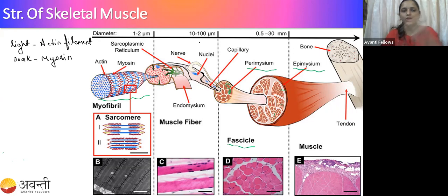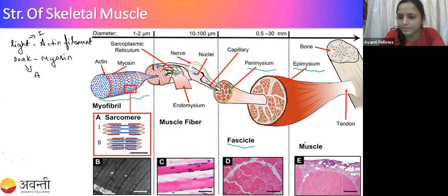The light band is also called the I band, and the dark band, the myosin band, is also called the A band. I means isotropic, whereas A means anisotropic. All the physical properties are the same in the actin filament, but in myosin the physical properties are not the same, so it is called anisotropic.